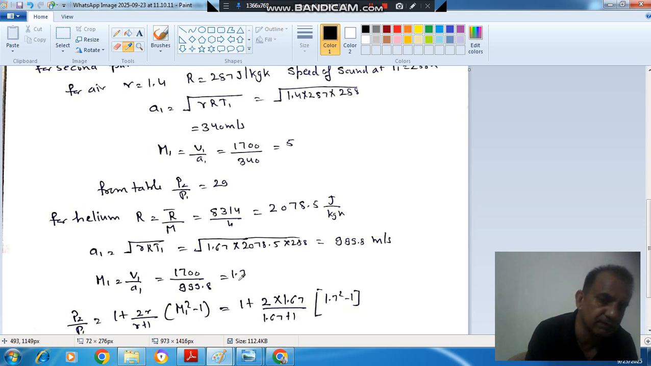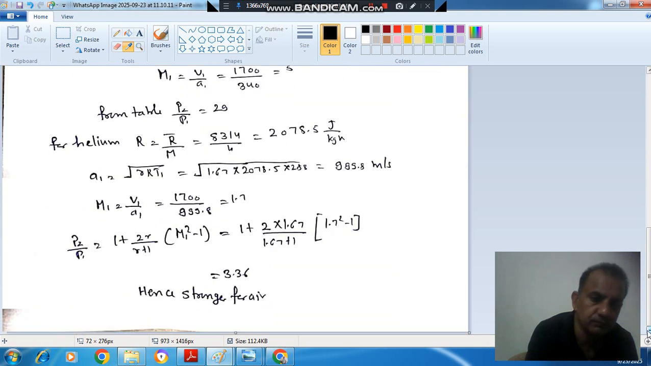The Mach number will be 1700 by 999.8, so that will be 1.7. Okay. Now for the same temperature and the same velocity, the Mach number is different for air and for helium. So the Mach number is now 1.7, and using the pressure ratio formula with gamma 1.67 and M1 1.7, we can calculate the pressure ratio. So that is 3.36. So it is stronger for air here, because here the pressure ratio is 29 and here 3.36.